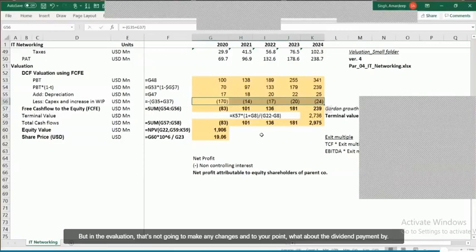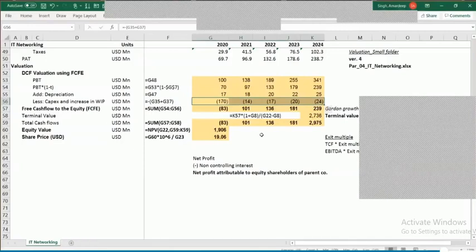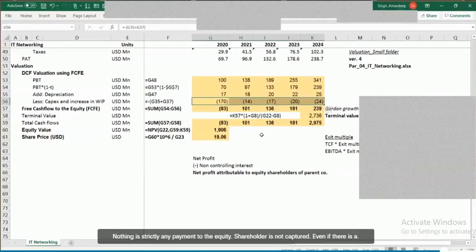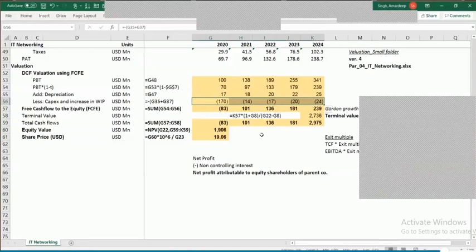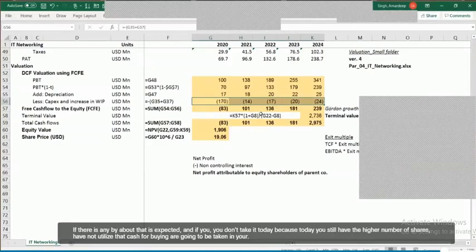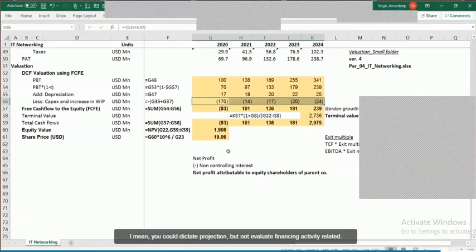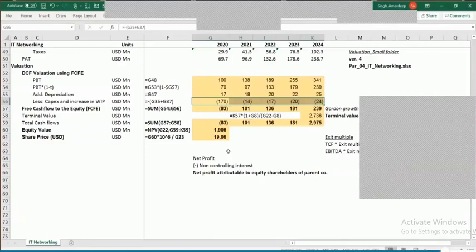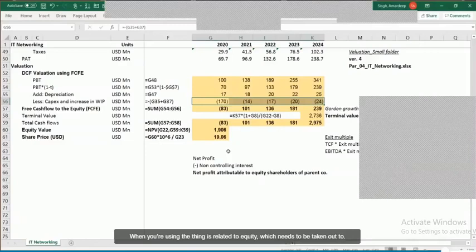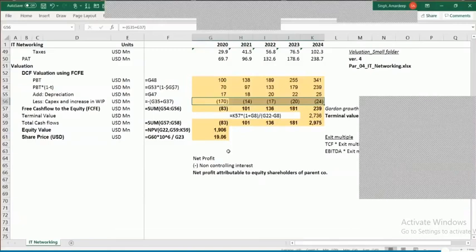And Zayan, to your point, what about the dividend payment, buyback? Nothing is taken. Any payment to the equity shareholder is not captured. Even if there is a dividend amount expected to be paid in future, you don't deduct it here. If there is any buyback that is expected in future, you don't take it today, because today you still have the higher number of shares. And today you have not utilized that cash for buying back. It's not going to be taken in your projection. I mean, you can take in projection, but not in evaluation. Financing activity related to the equity part, yes, it's totally ignored.